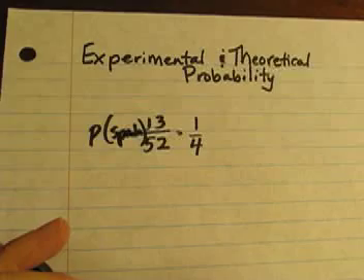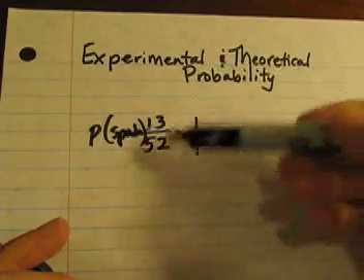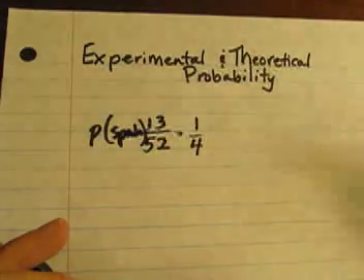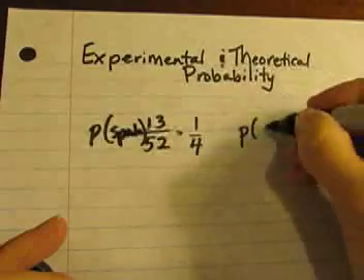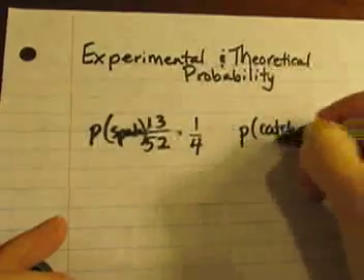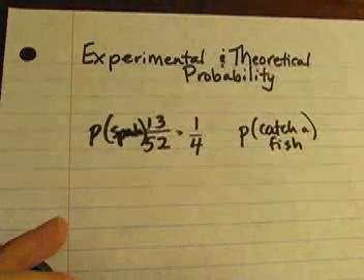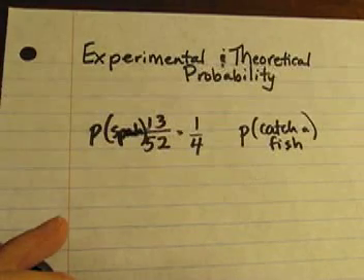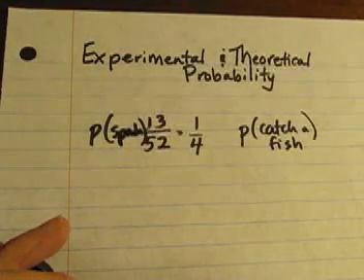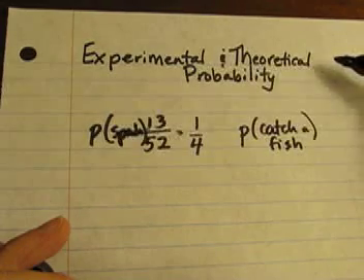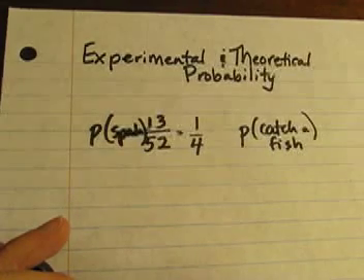Experimental probability is a little bit harder, where I can't actually just think about it. For example, what's the probability that I catch a fish in the pond tomorrow? Well, I don't know how many fish there are or how many times it bites or any of that information. It's nothing I can get theoretically. So what I need to do is gather some data.